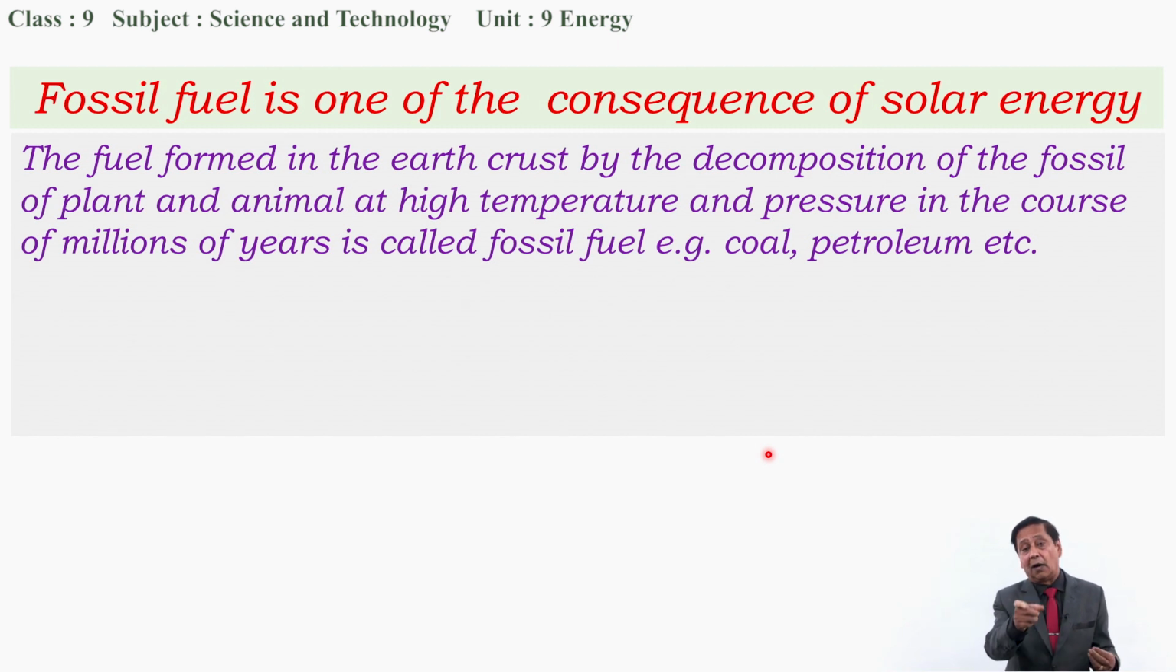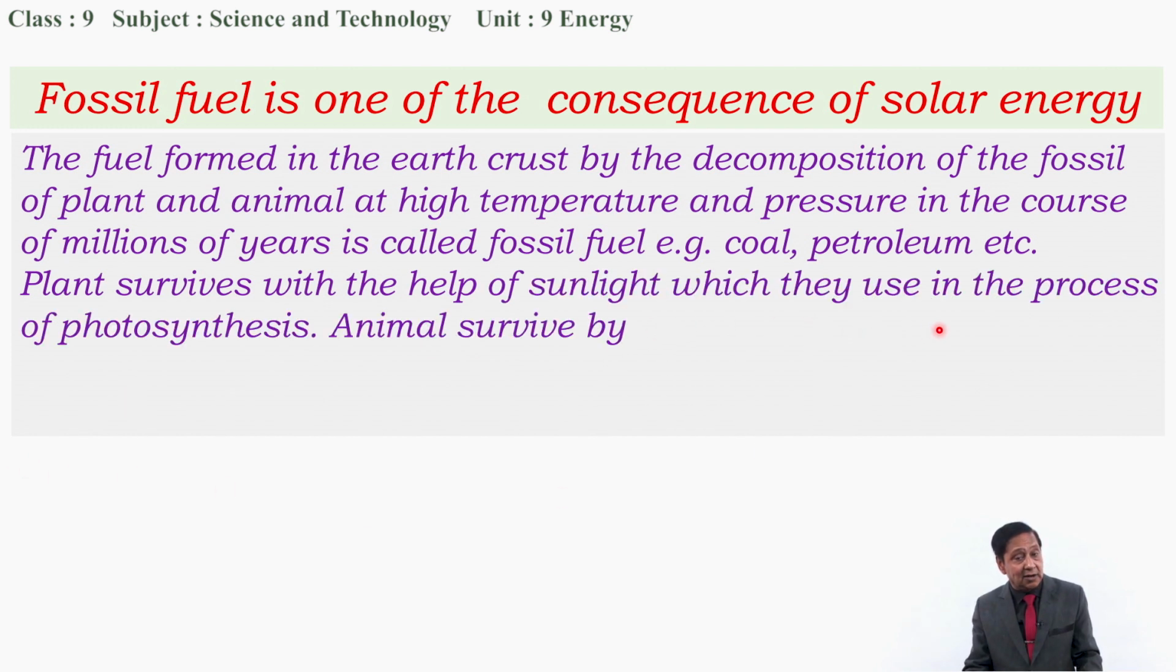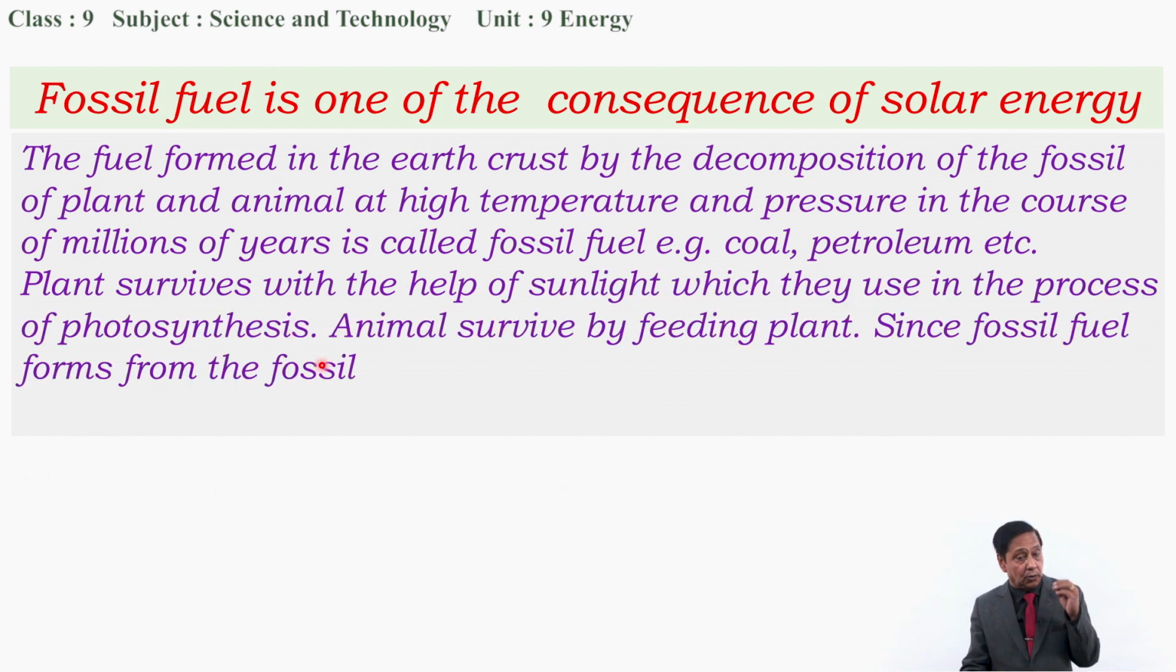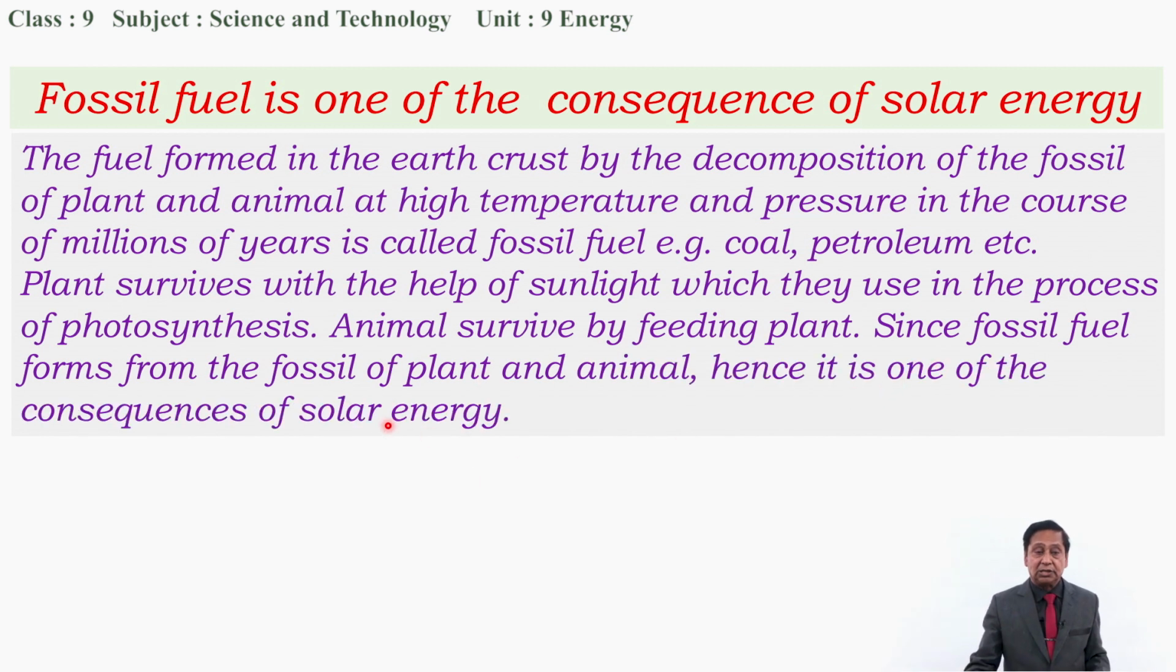It means all these are formed from the plant body and animal body. Plants survive with the help of sunlight, which they use in the process of photosynthesis. Animals survive by feeding on plants. Since fossil fuel forms from the fossils of plants and animals, it is one of the consequences of solar energy. This way we can say that fossil fuel is also one of the consequences of solar energy.